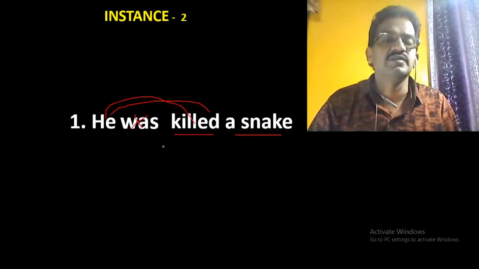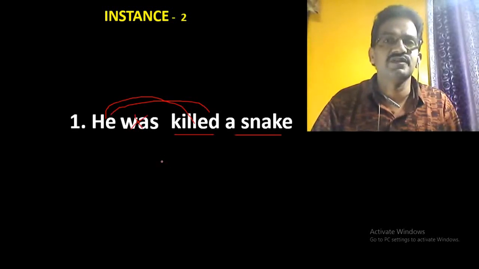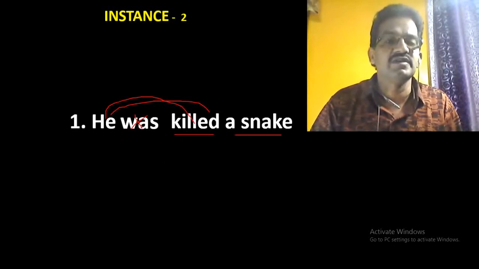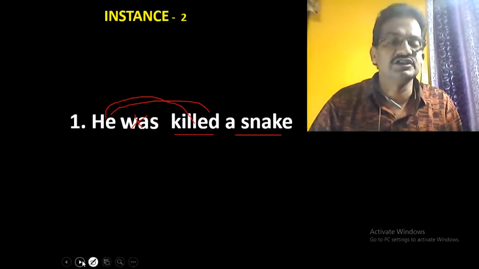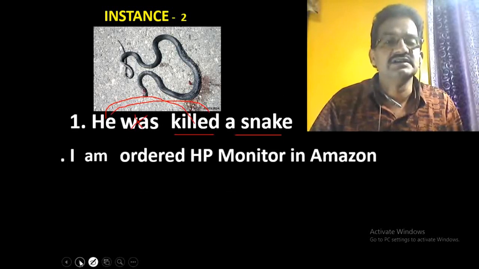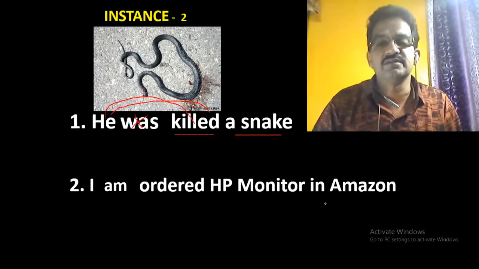Not in all cases does the be form give active meaning. In some cases, in present continuous tense and past continuous tense, the be form can be used. "He was killing a snake" is possible, but not in this case. When you place the be form before the past participle, it does not give active meaning. It gives passive meaning, and that is not safe to use. So "I am ordered HP monitor in Amazon."